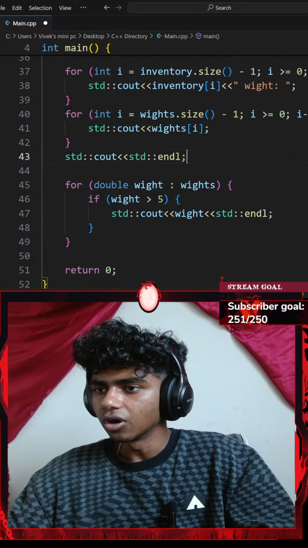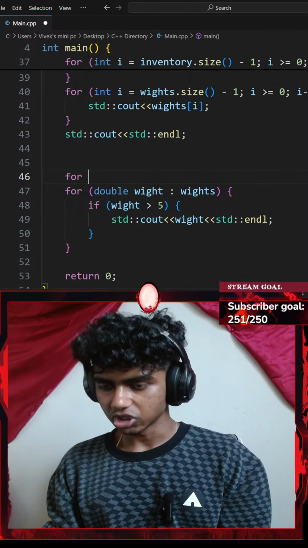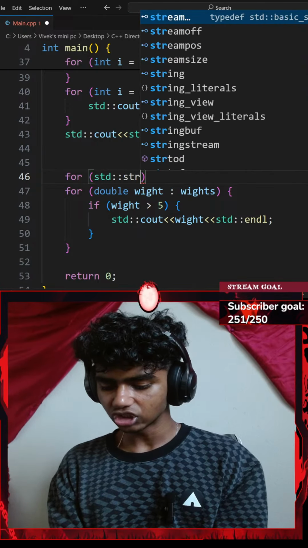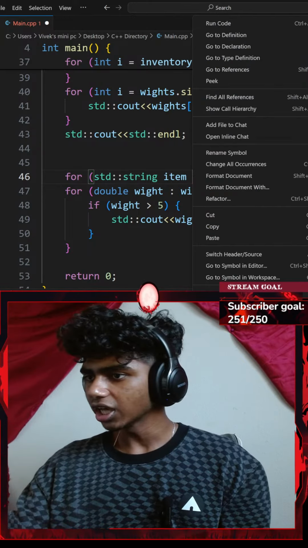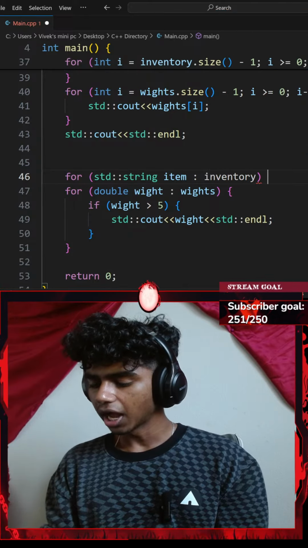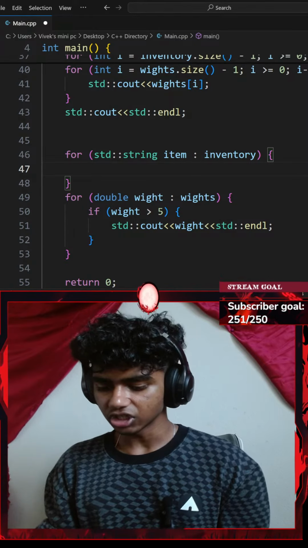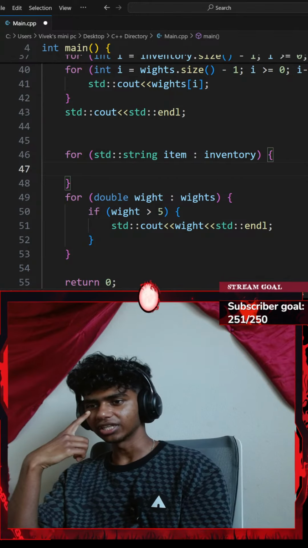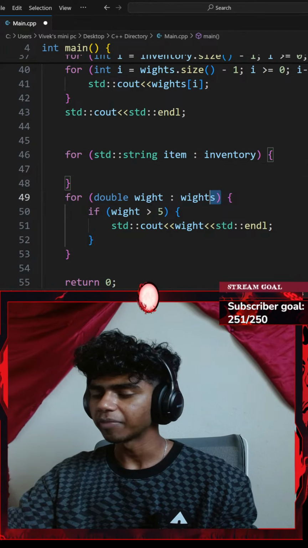Alright, now let me go ahead and iterate over my inventory as well. So for every standard string, let's say item, in my vector of inventories, a colon inventory, there we go. I'll go with a pair of curly braces, and then let's add an if condition. This part might be a little confusing because I've got to print my item. This is my specific weight.